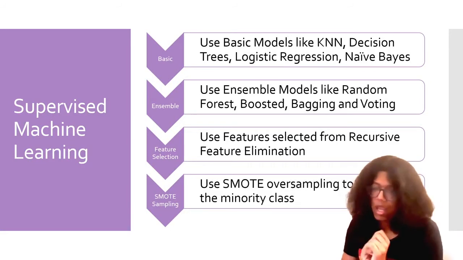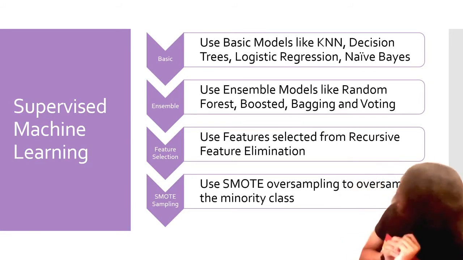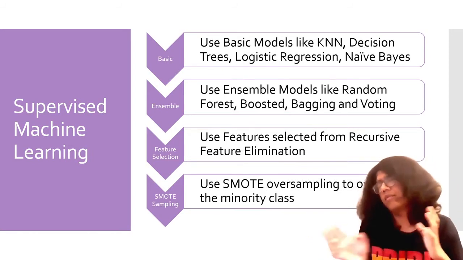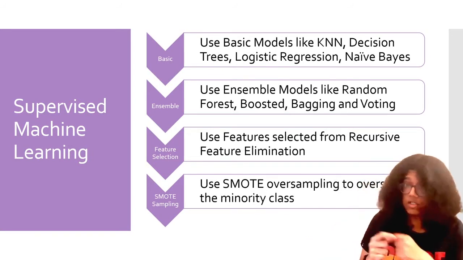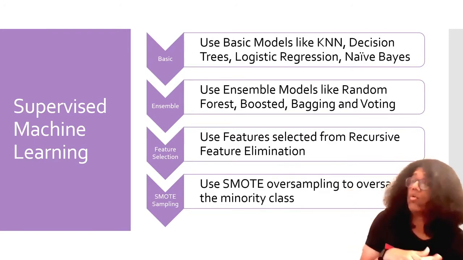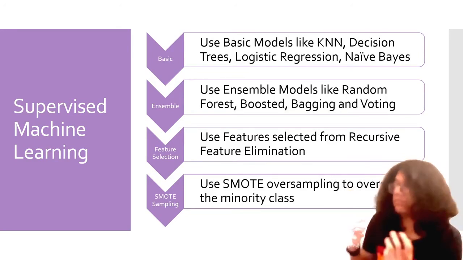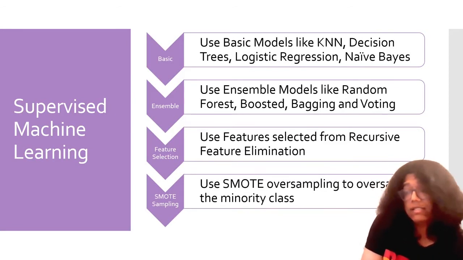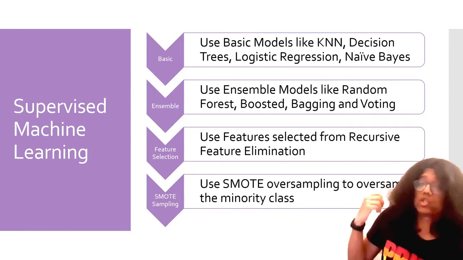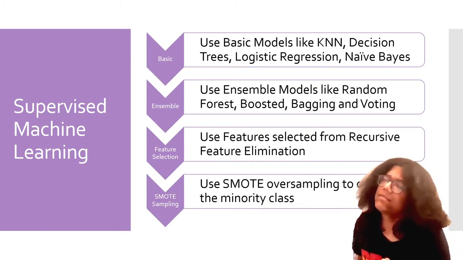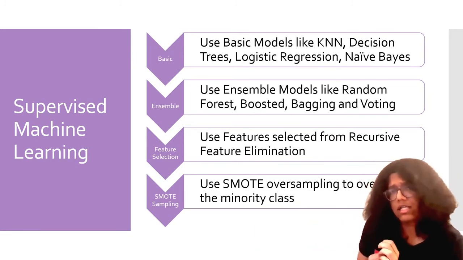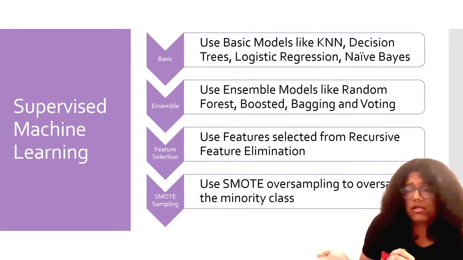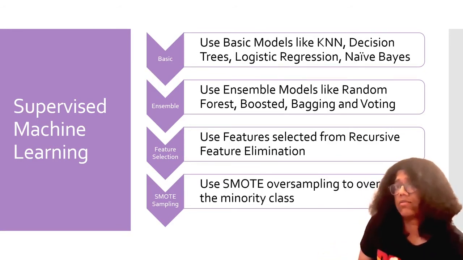Feature selection. When it comes to feature selection, I took the 8 best performing features from recursive feature elimination, and I used those to train the models and see what happens. We see that it is performing much better than basic models, but it performs slightly worse than ensemble models when they have the full data set. But it is good to understand why that happens.